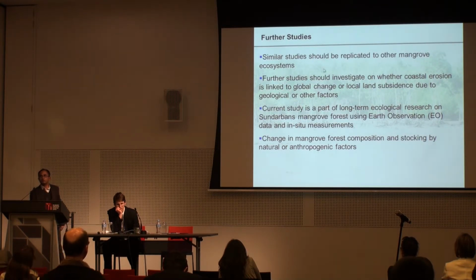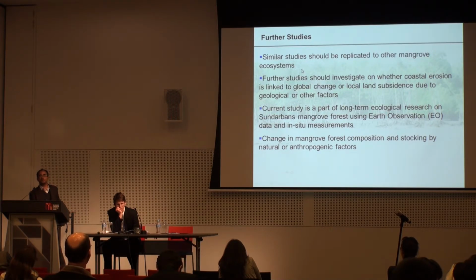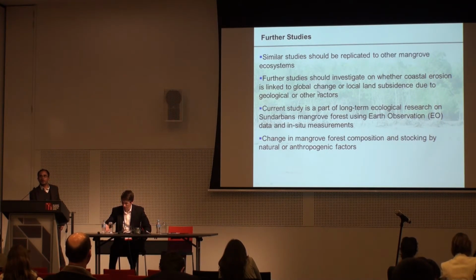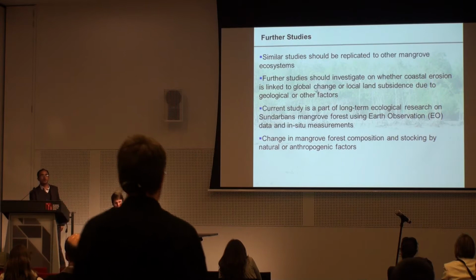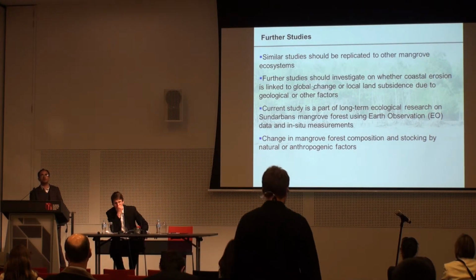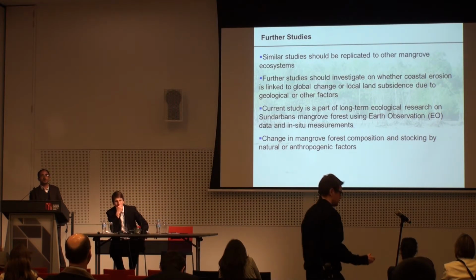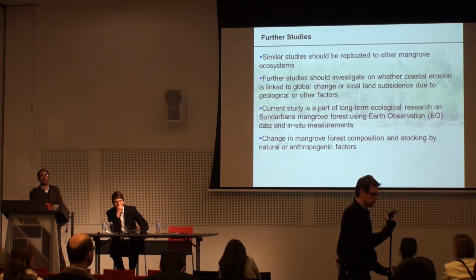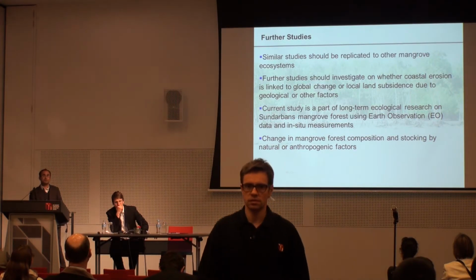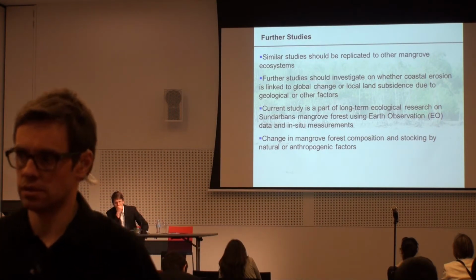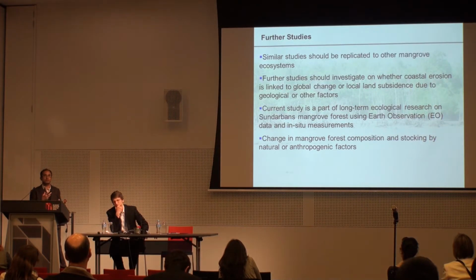We must also look at whether this type of erosion is common in other mangrove forests in the world, and what the linkage is. Is it because of mean sea level rise? That rise is very small. Can it change the dynamic energy system in the mangrove ecosystem? Because, as we know, a small change in the balance may destabilize the ecosystem.